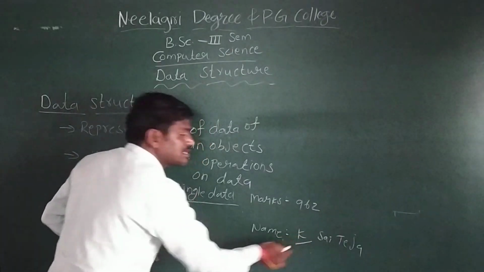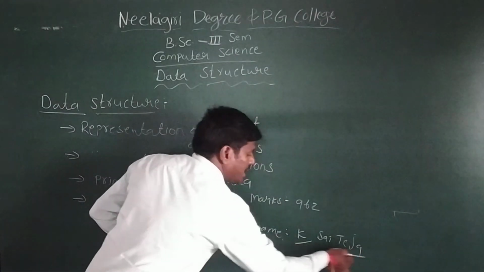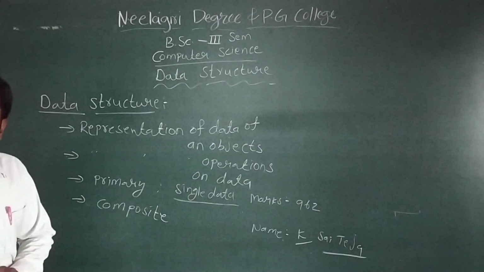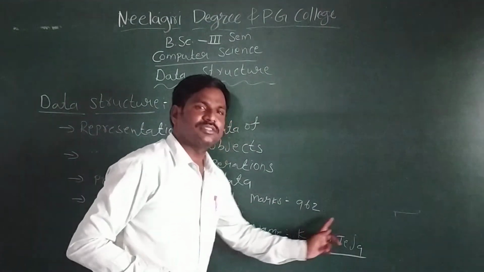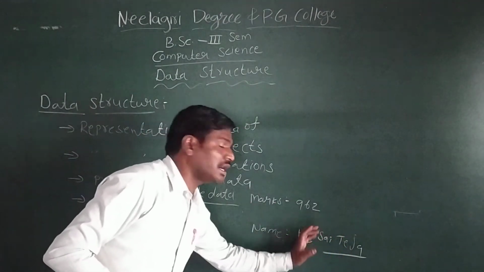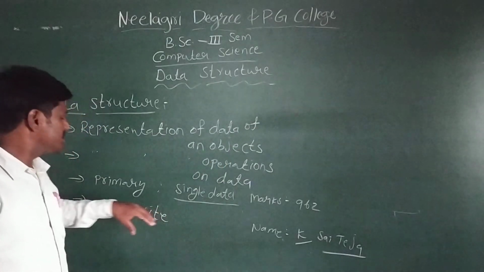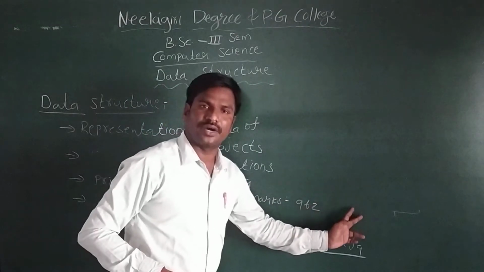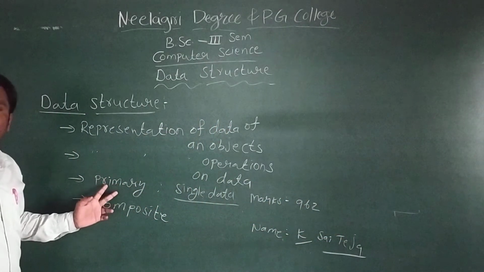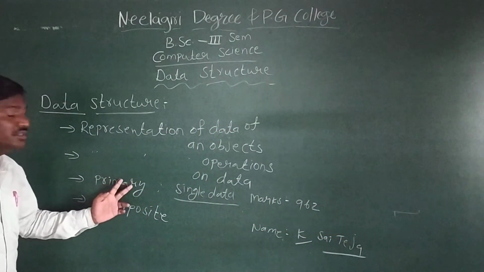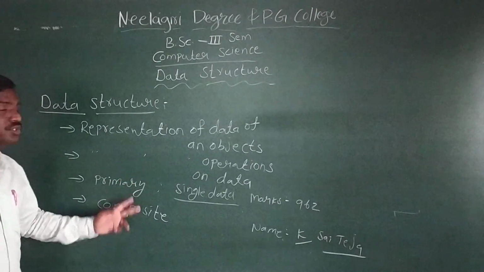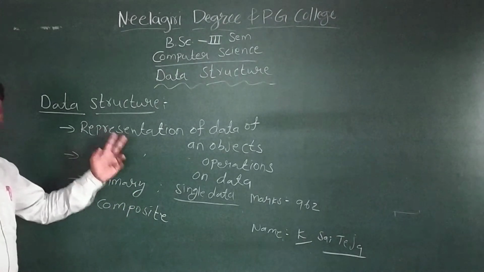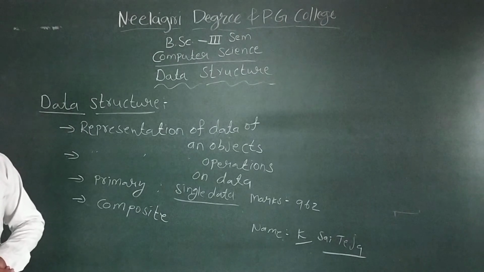K is the surname, Sai Teja is the student name. So we can divide the data into parts. That is called composite data. If the data cannot be divided further, that is called primary data. How primary data and composite data are represented will be discussed in data structures.